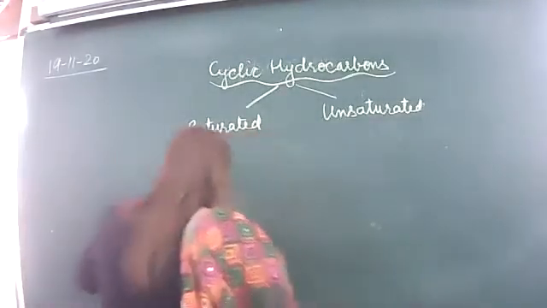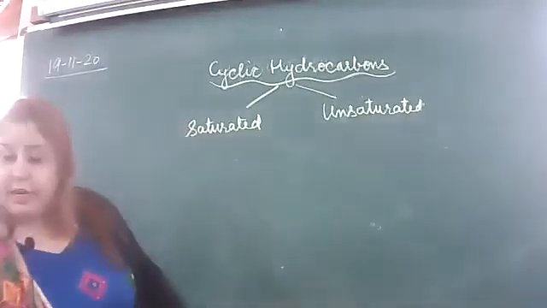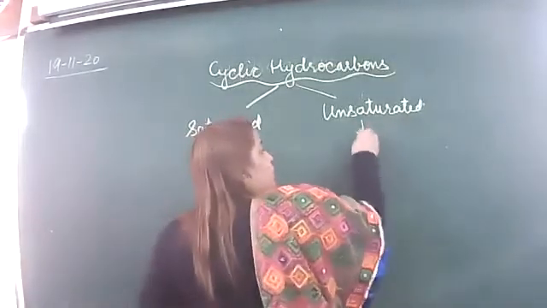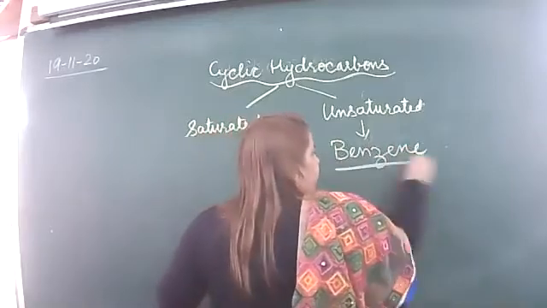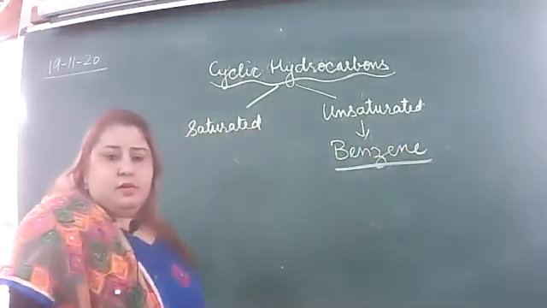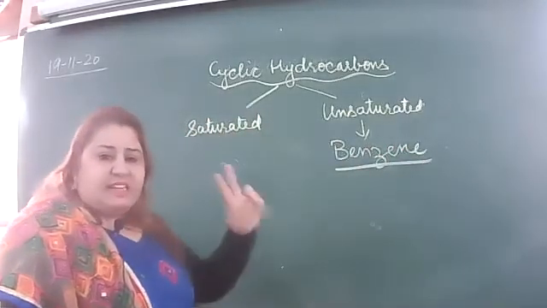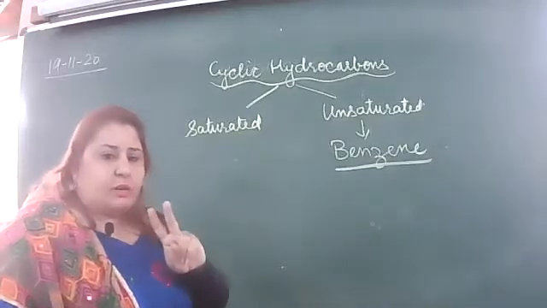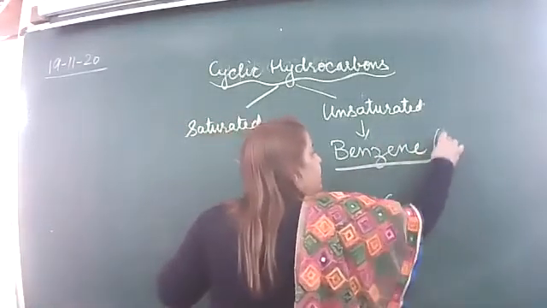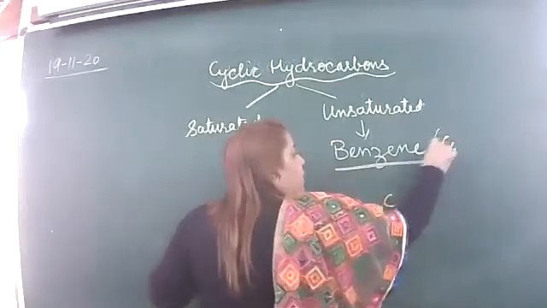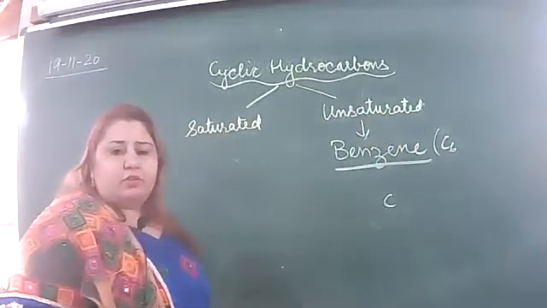Suppose I have to make an unsaturated hydrocarbon. In this unsaturated hydrocarbon, the compound is called benzene. Right? Benzene, ene means double bond. What we have to see? In this we have C6. Suppose I don't know how many hydrogen.